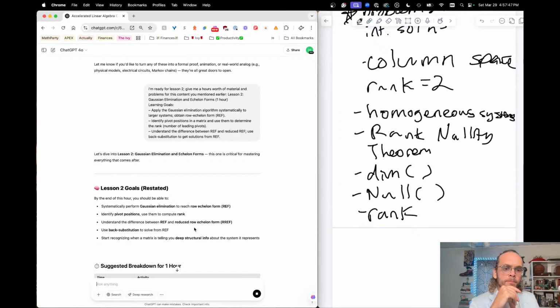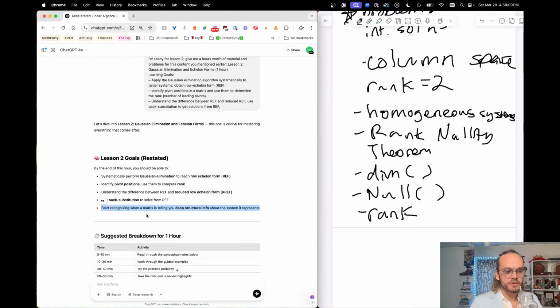Understand the difference between row echelon form and reduced row echelon form. Okay. And then use back substitution to solve from row echelon form. I'm familiar with that. You get it so that the bottom row gives you one variable, and then you just keep going row by row until you have all the variables.